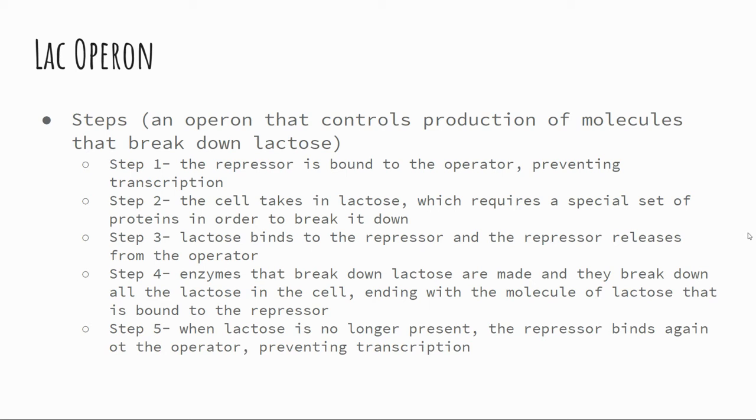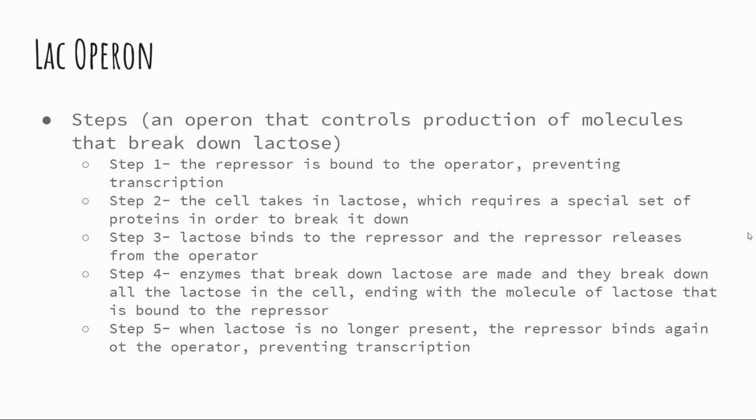So an example of this would be the lac operon. So this is a molecule that's going to break down lactose. So the repressor is bound to the operator, preventing transcription, step one. Step two, the cell takes in lactose, which requires a special set of proteins in order to break it down. Step three, lactose binds to a repressor and the repressor releases from the operator.